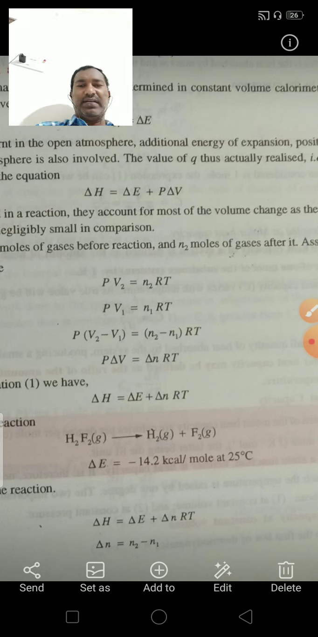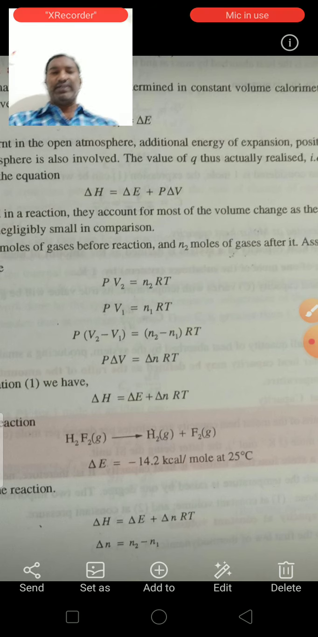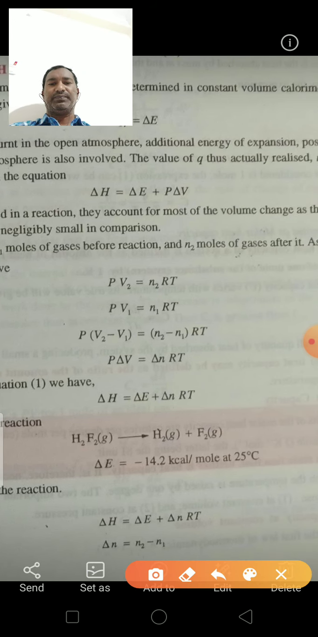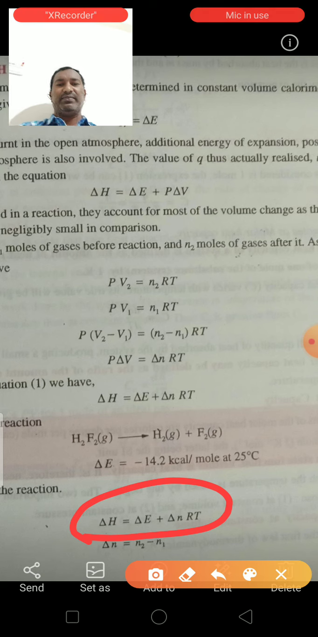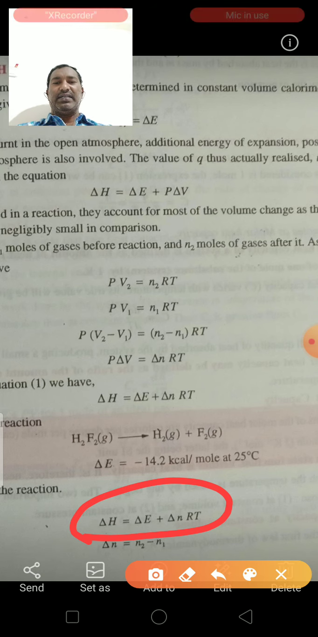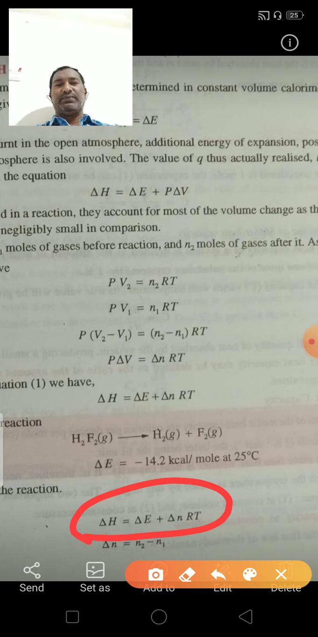Here, we know the relation between delta H and delta E: delta H is equal to delta E plus delta nRT. So we can calculate delta H here. Delta E is equal to minus 14.2 kilocalories per mole.